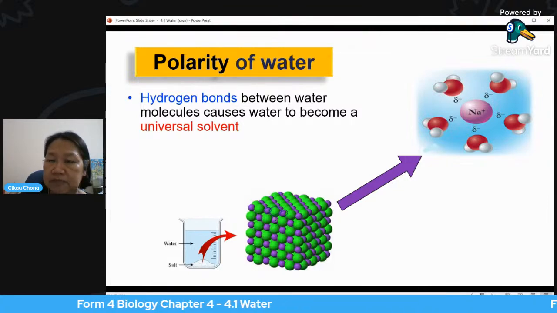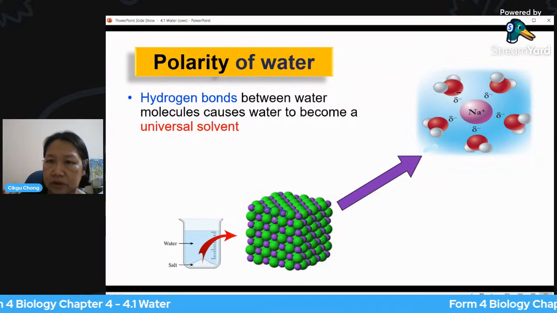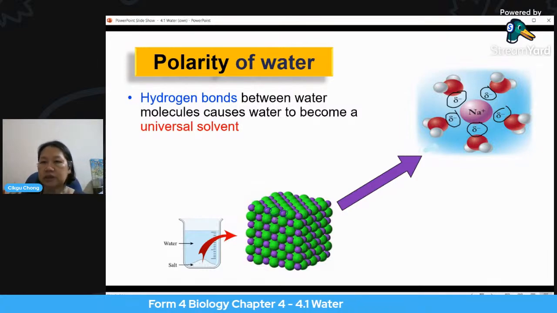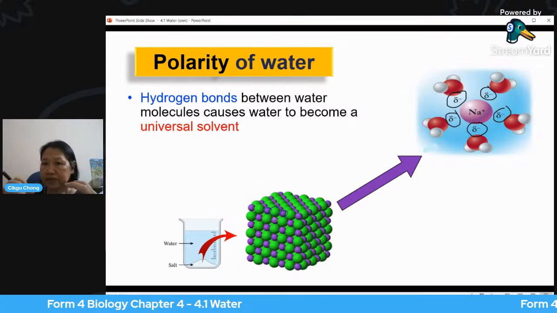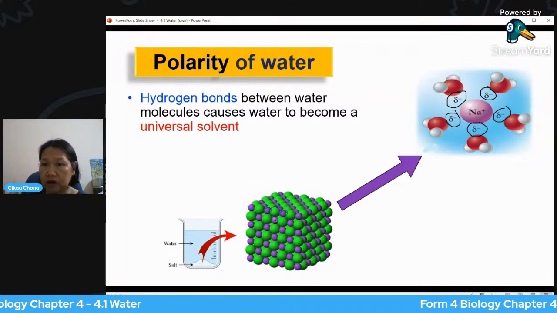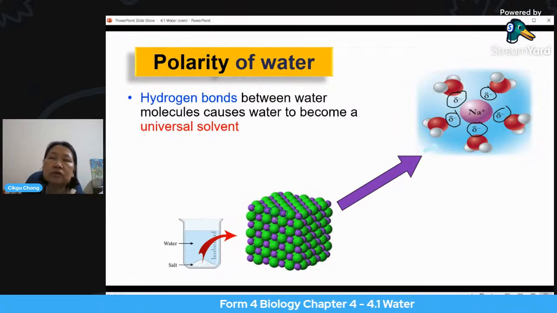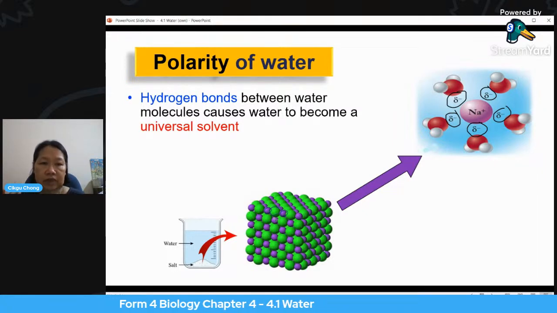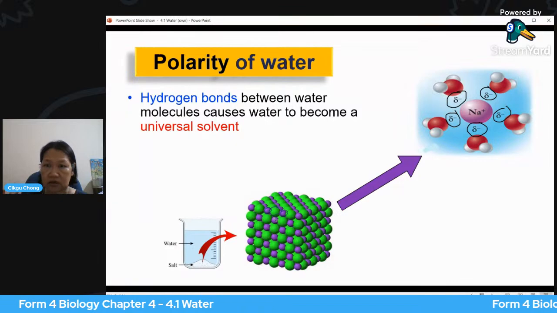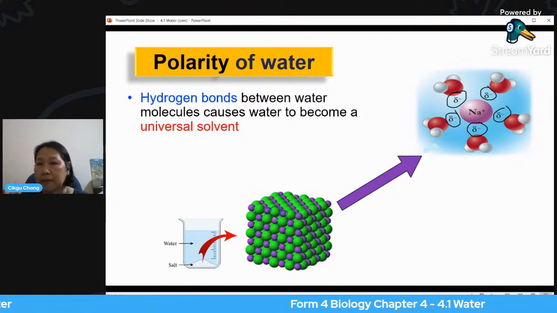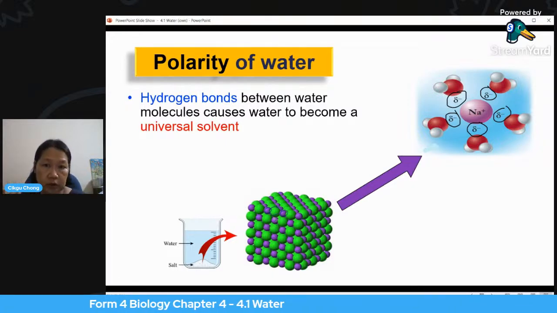So you can see, because this part here, okay, let me show you. It has partial negative charges. So the part that is the oxygen that's facing the sodium ion, it will be attracted. So it actually pulls the sodium ion away from the structure. Okay, that's how the sodium ion dissolves, because it was pulled away by the oxygen in the water molecule.